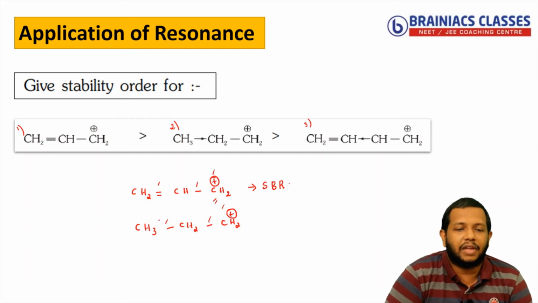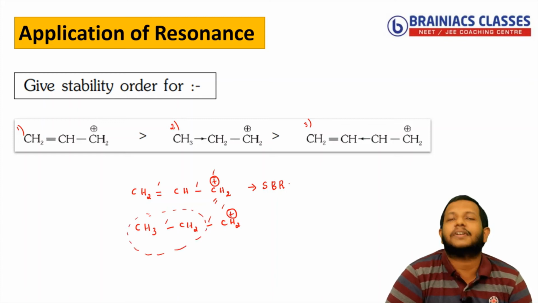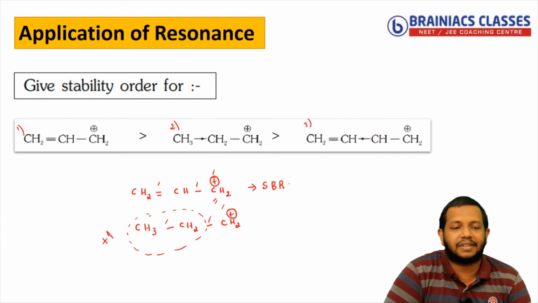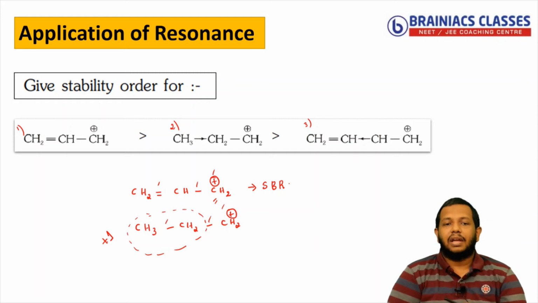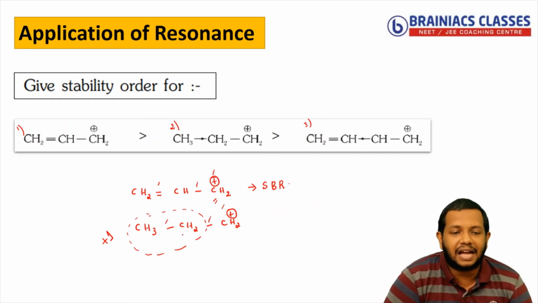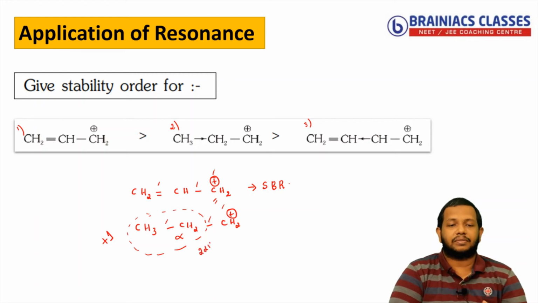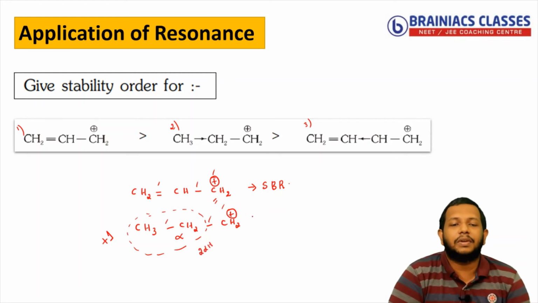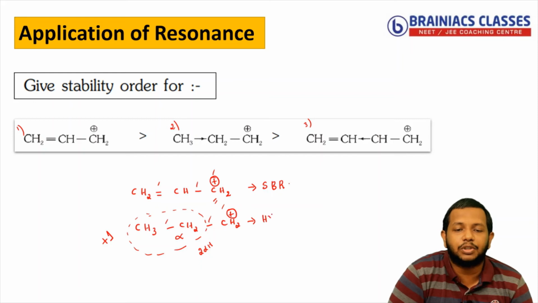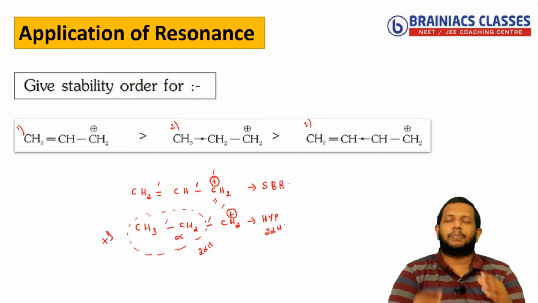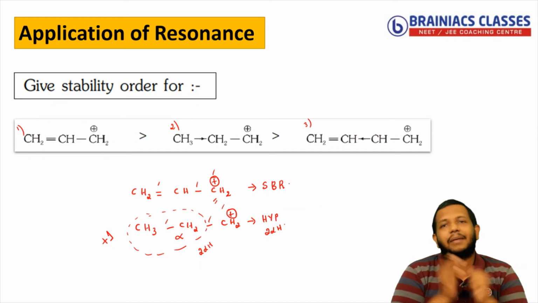But you know that this CH3CH2 group, what effect does it have? It has a plus I effect. Also you know that this is the alpha carbon, which means 2 alpha hydrogens are also present. So I can say this species is stabilized by hyperconjugation due to the presence of 2 alpha hydrogens, or by the inductive effect. It doesn't have any resonance.